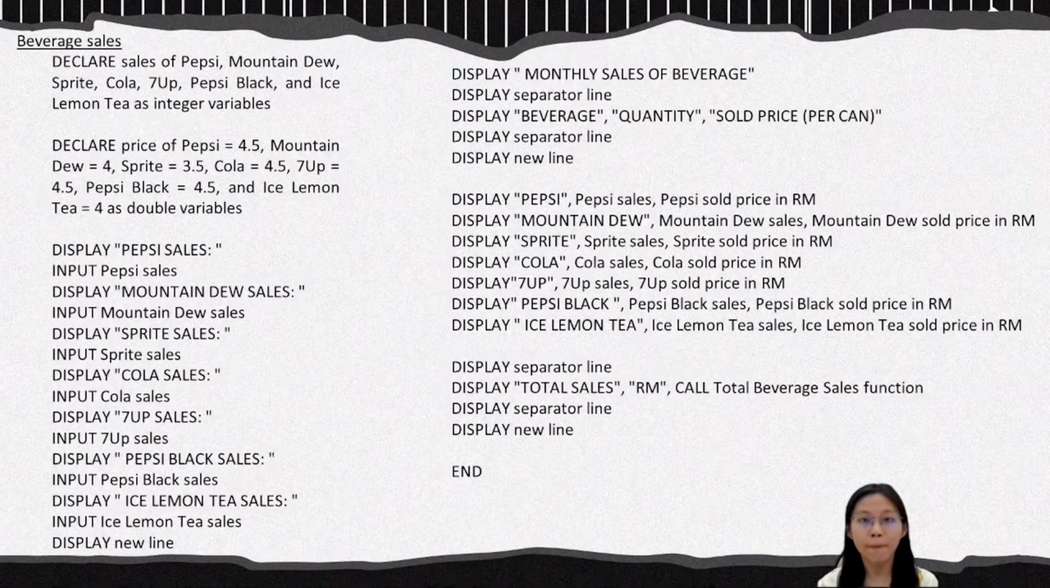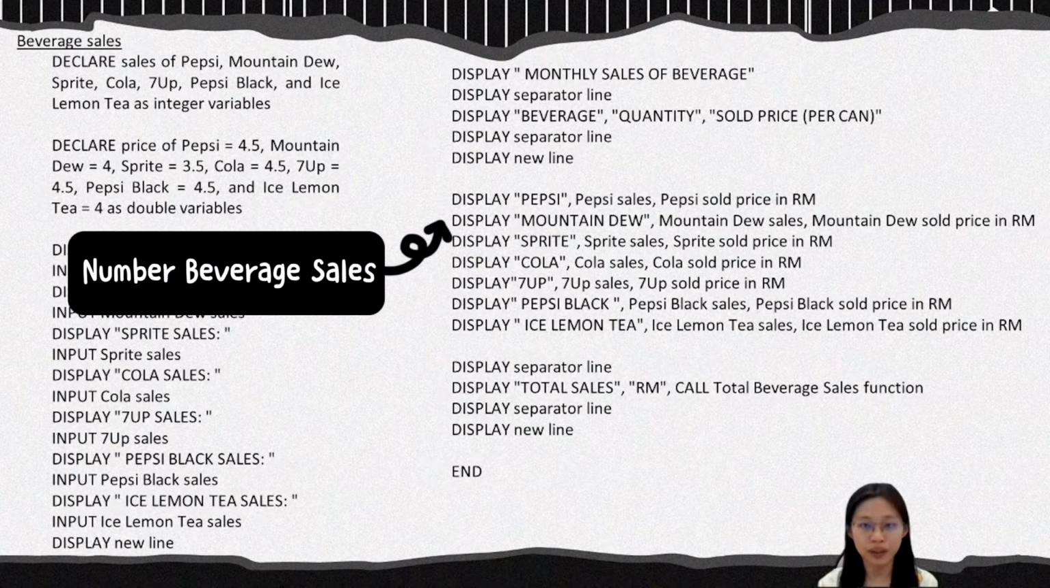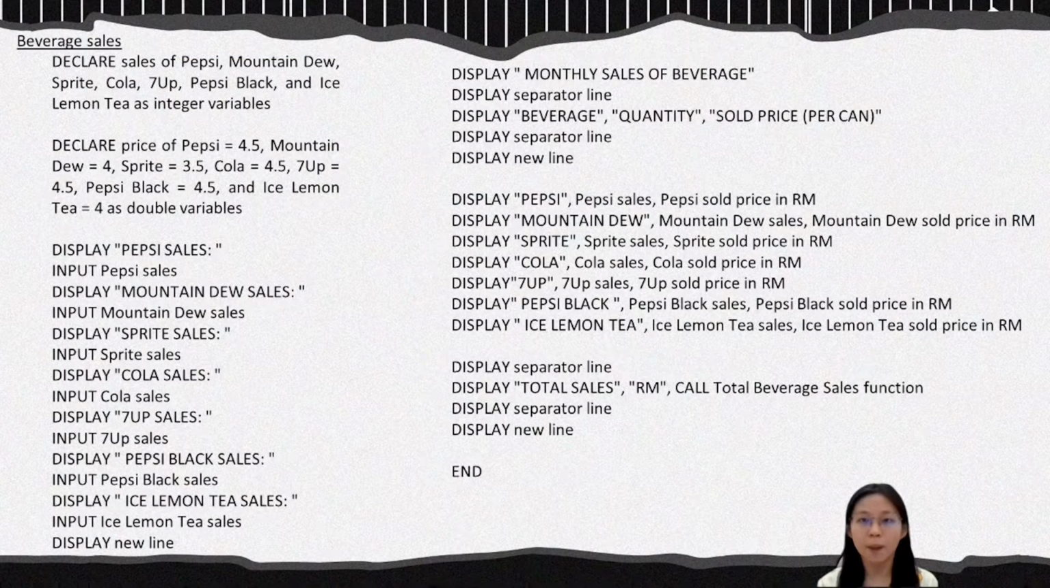Next, we display the monthly beverage sales table, whose first column is beverage type, second column is number of beverages sold, and the third column is beverage sales price. At the last row, we display total beverage sales. Here we need to call the total beverage sales function to display the total to end this part.